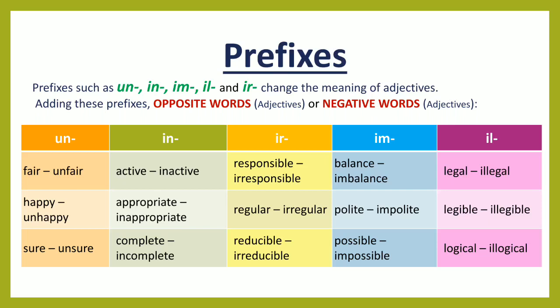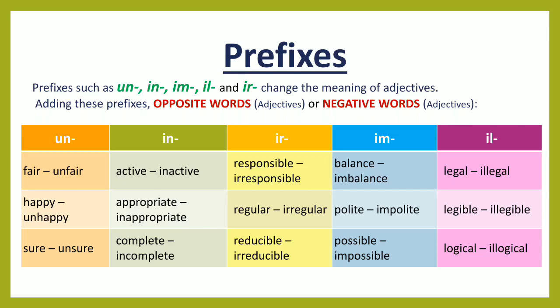Next, the prefix is in. Active, inactive, appropriate, inappropriate, complete, incomplete. Next, ir. Responsible, irresponsible, regular, irregular, reducible, irreducible. Next, im. Balance, imbalance, polite, impolite, possible, impossible. Next, il.